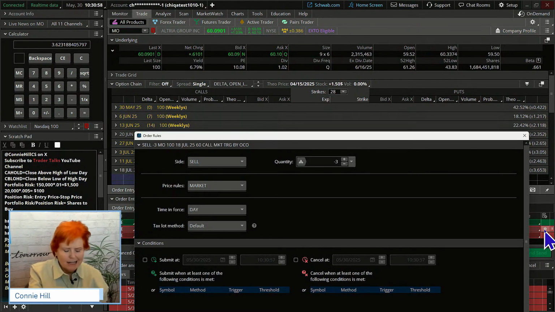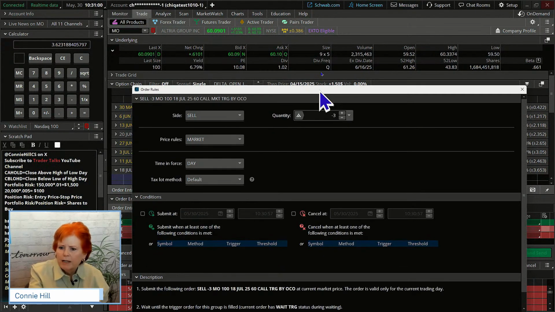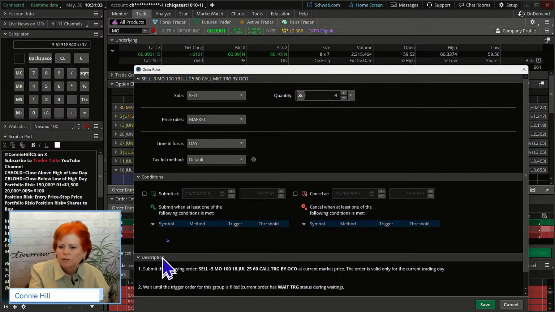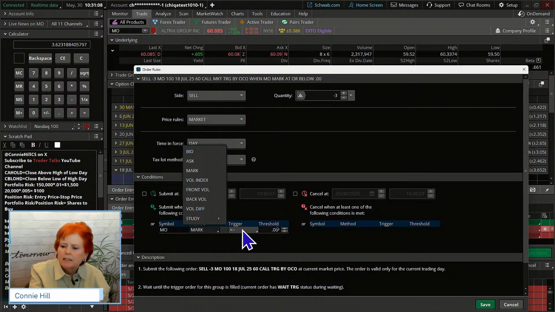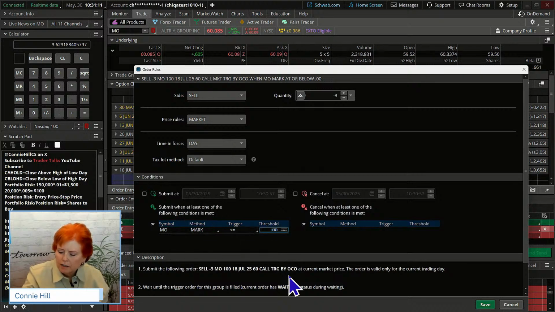Okay, so this first condition, actually, there's a couple of ways I could have done this. We'll do it writing out both. This is not the most efficient way. But let's say if it gets greater than or equal to its target. Now, I wrote down 62.28 was the potential target area. And we could back off that a little bit. Let's go 62.18. So we're going to say if the stock gets up or beyond 62.18, so just kind of 10 cents lower, great. And then we're going to hit save.